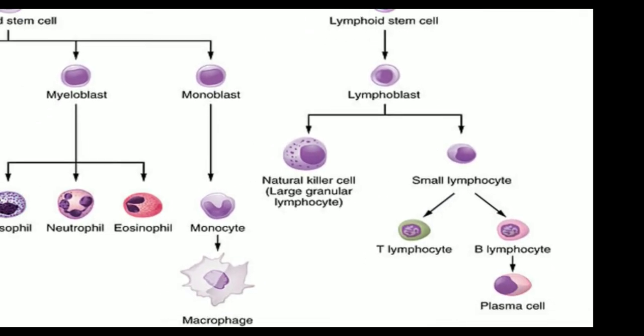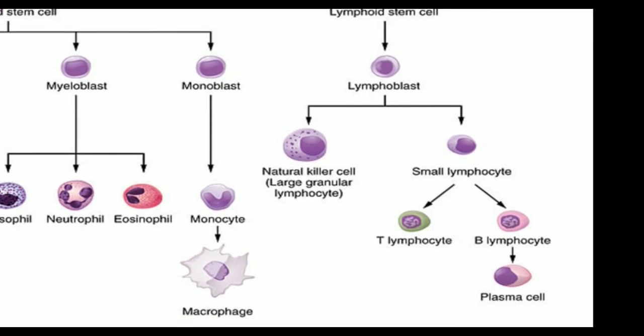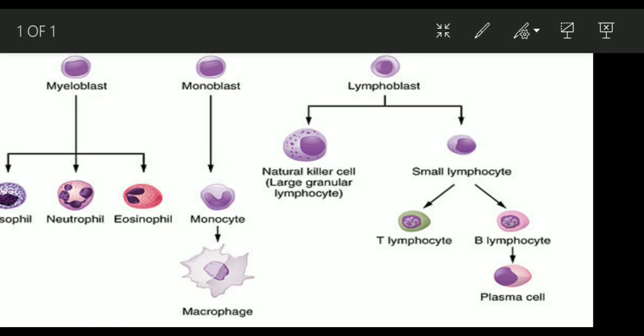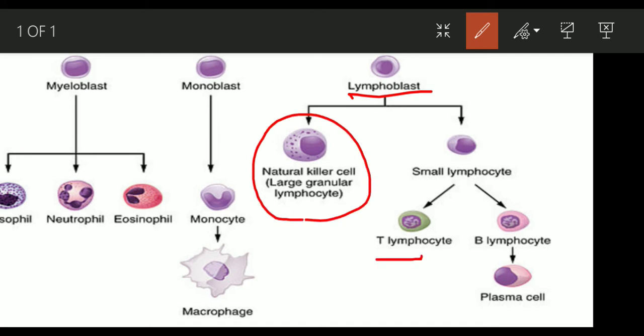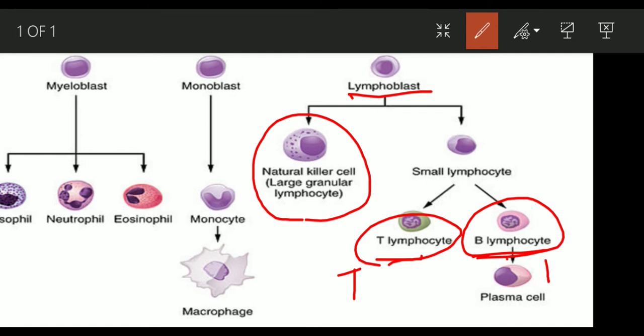Now there is another second pathway, which is the lymphoid progenitor. The lymphoid progenitor will give rise to lymphoblasts, which will in turn give rise to three different kinds of cells, mainly the natural killer cells, T lymphocytes and B lymphocytes. These T cells and B cells are the most important cells of the immune system.